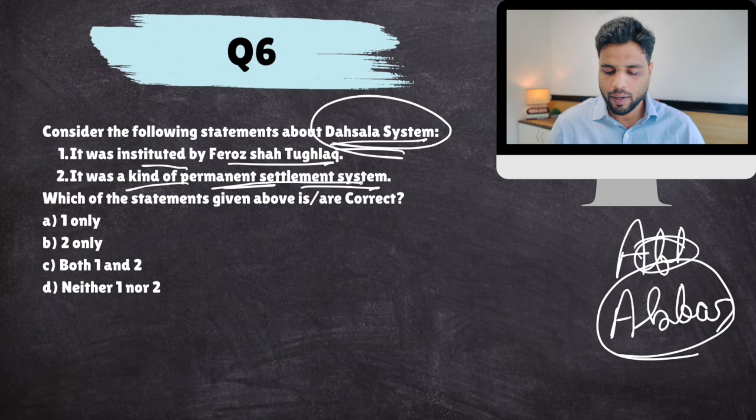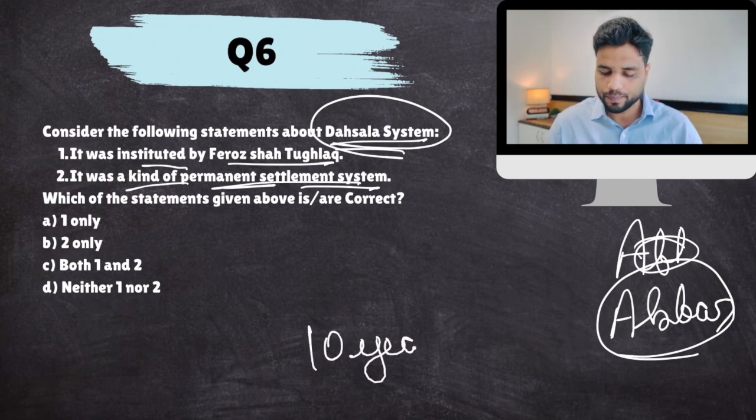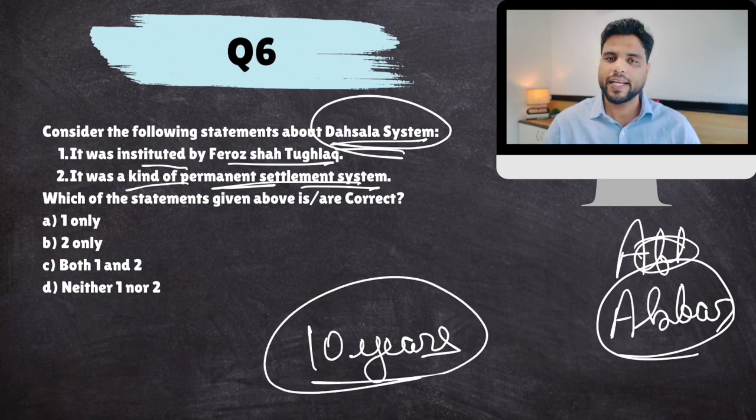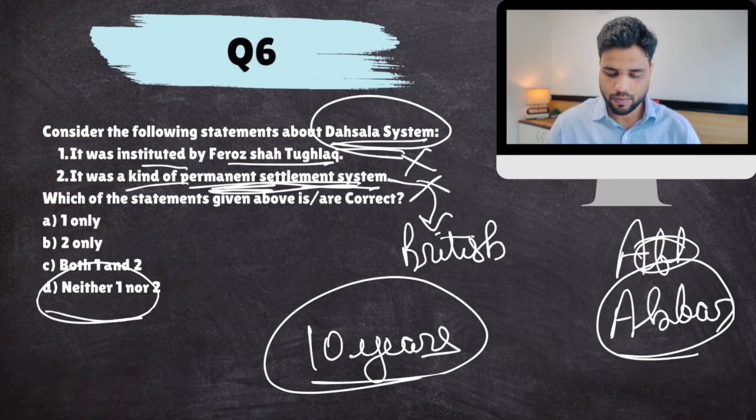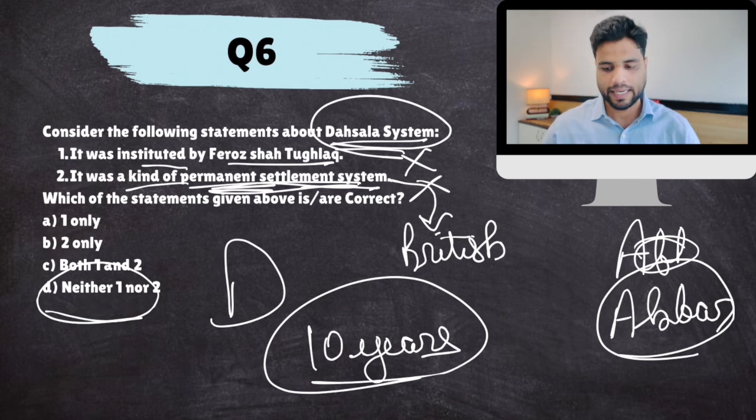It was not a permanent settlement. The revenue was set for 10 years. That's why Dhasala. For 10 years, your revenue would be fixed and then revised every 10 years based on your land's fertility. Not permanent settlement. Permanent settlement was introduced by the British. So both the statements are false. Clear? Next.